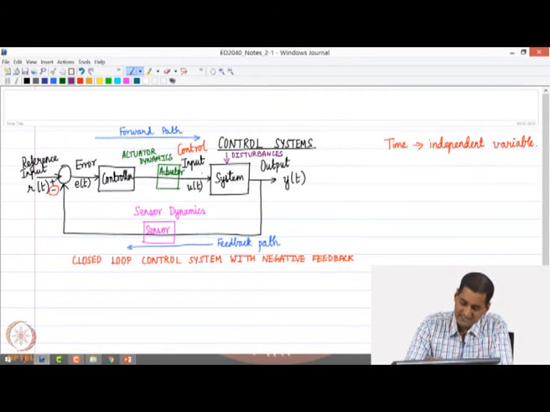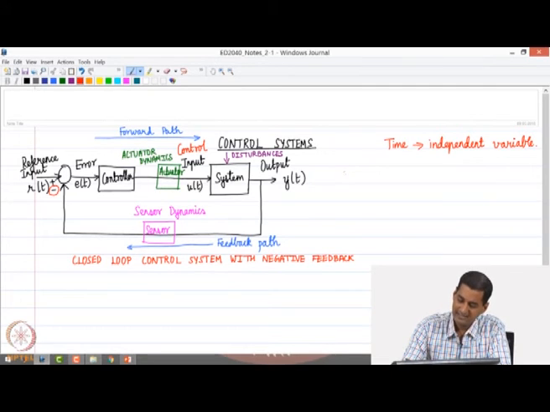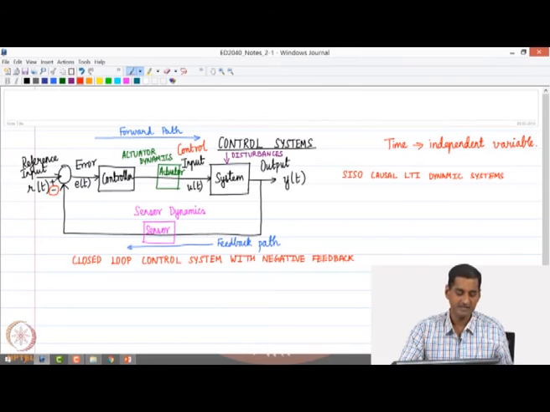So these are some elements that we need to consider in the feedback diagram, and if you recall, the class of systems that we have been considering fall under single input, single output, causal, linear time invariant, dynamic systems, right? So this is the class of systems that we are going to look at, and this is the class of systems that we identified in the previous class.